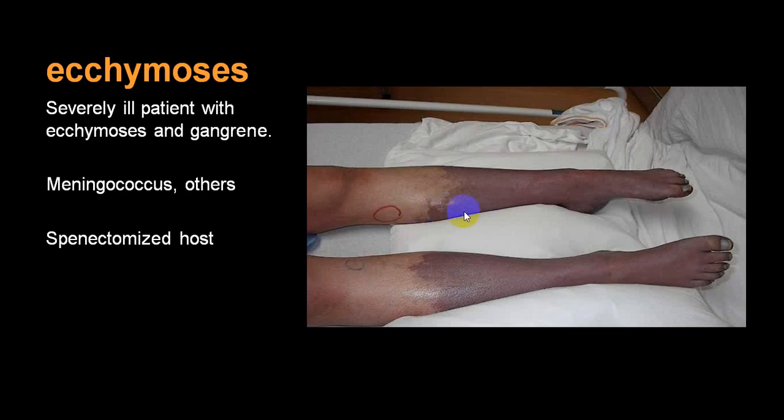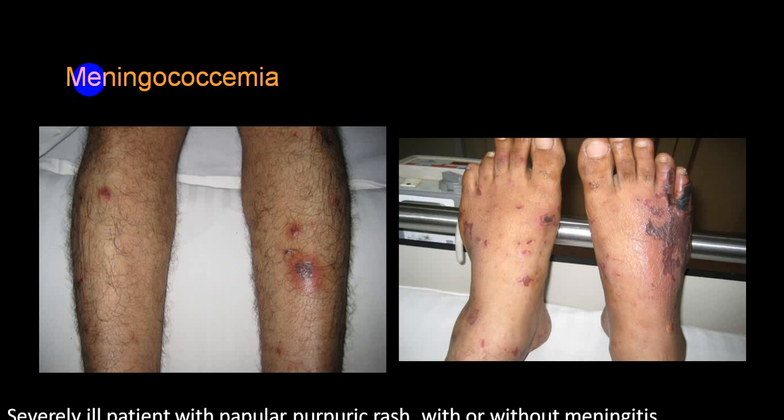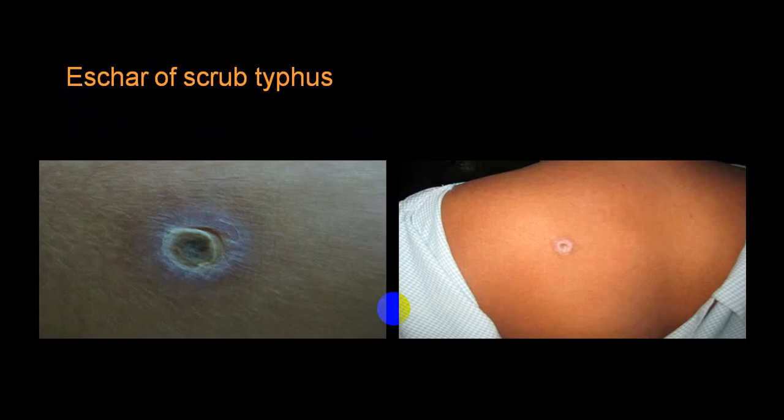This is in DIC. You can see a big ecchymosis, quite commonly seen. Also, you can see such things in meningococcal infection. And when you see this with a severe shock state, we call it meningococcemia or Waterhouse-Friderichsen syndrome. This is meningococcemia. You can see these small pustules, and you can even see gangrene. And then the person can have a severe shock state. We call it meningococcemia or Waterhouse-Friderichsen syndrome.